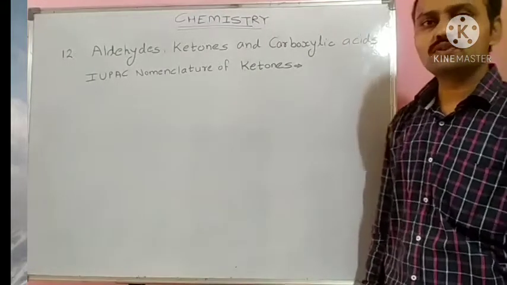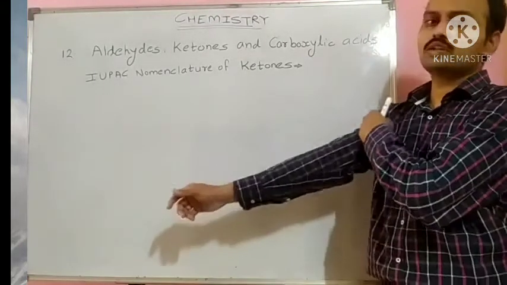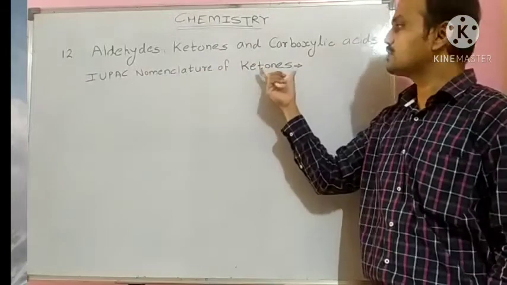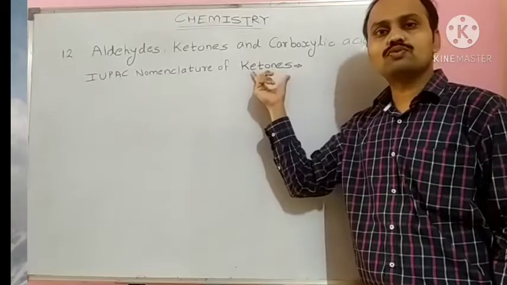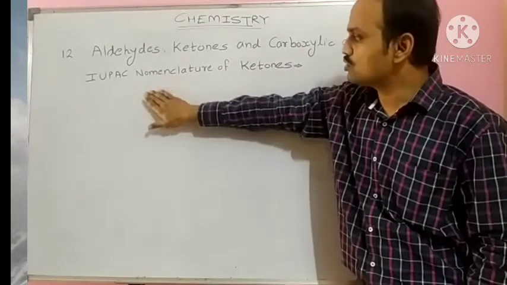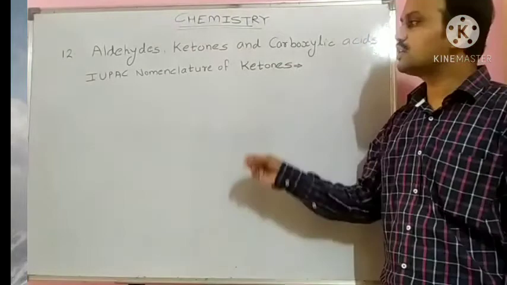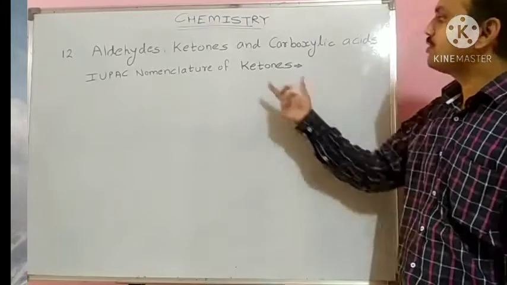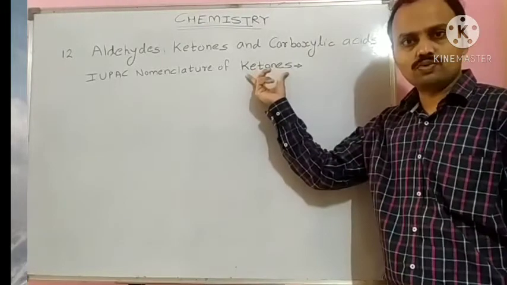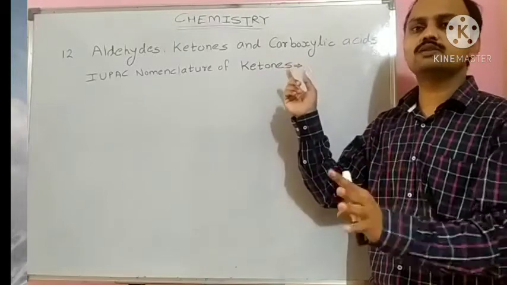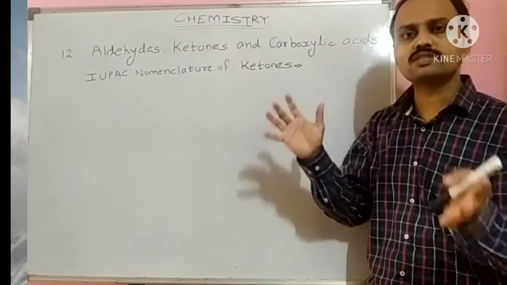Students, after finishing the IUPAC nomenclature rules of aldehydes and carboxylic acids, let us move to the rules of naming ketones. For ketones also, we have studied certain rules in our 11th standard. For the ketonic functional group R C double bond O R, or R C double bond O R dash, both may be the same or different.